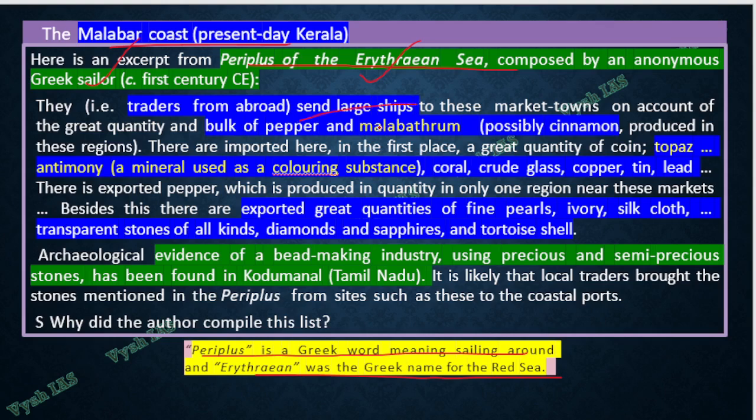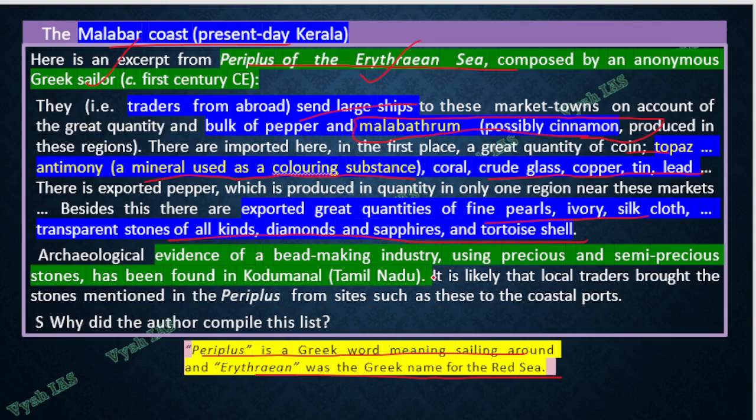And see some terms again, cinnamon they are telling Malabatrum. Malabatrum is actually that area, the Malabar area in Kerala. So Malabatrum is the cinnamon term. Then here if you see different coins, topaz, antimony, which is a mineral used as a coloring substance. Then glass, copper, tin, lead, pearls, ivory, silver, silk cloth, transparent stones of all kind, diamonds and sapphires, tortoise shell, all these things were involved in the Roman trade with the Malabar region. That is the Mediterranean Sea, Red Sea to the Arabian Sea.